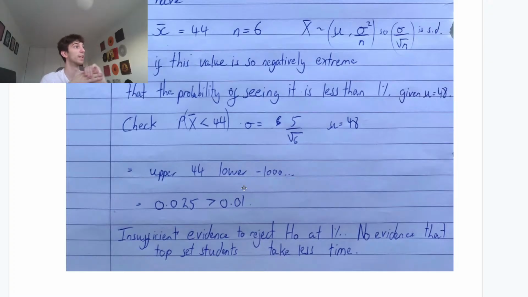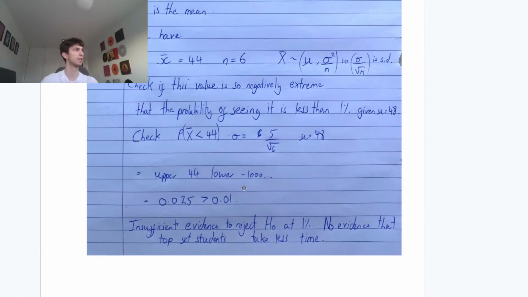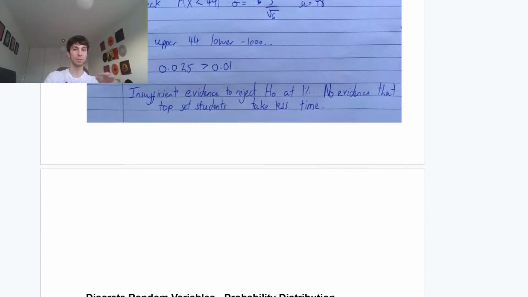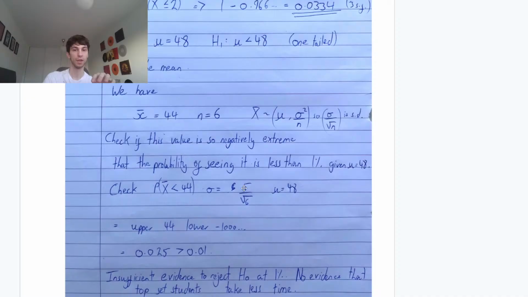H1 is less than 48. Sorry, 48, yeah, because we're thinking about what we had originally, not the new one. But yeah, I hope that makes sense, guys. Let me know if you have any questions about this normal hypothesis test. I think that's all good.